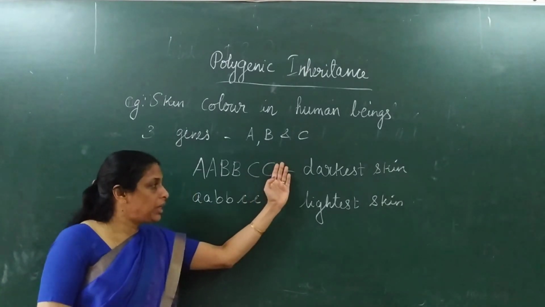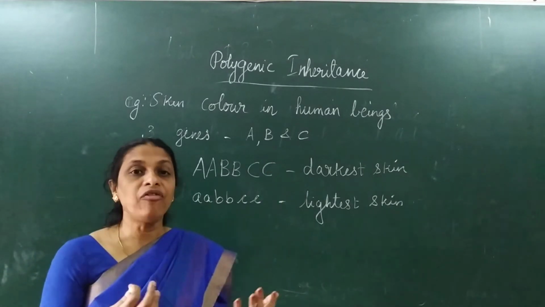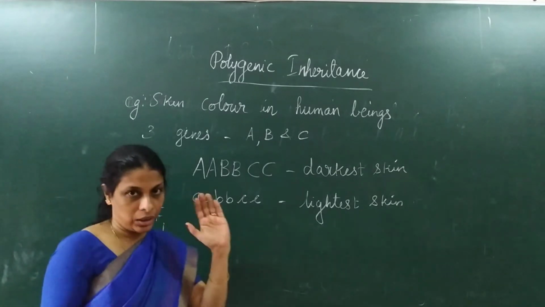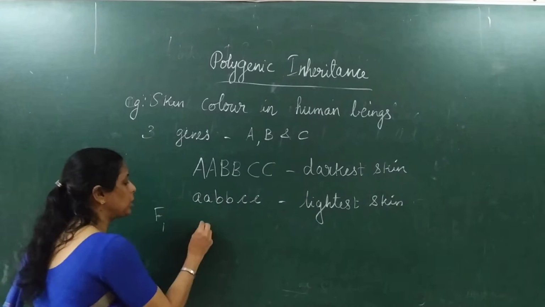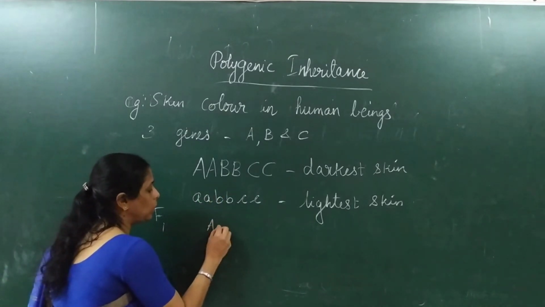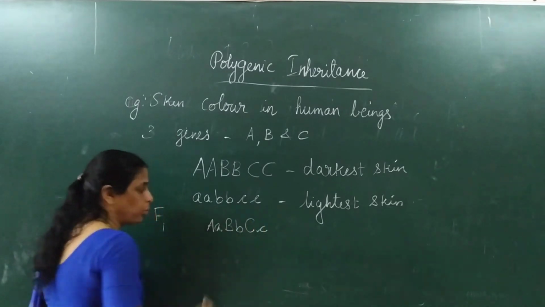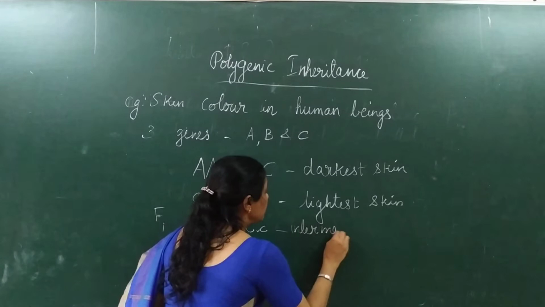Suppose there is a cross between these two, a darker skin and a lighter skin. The F1 generation will have an intermediate genotype. So what will be the intermediate genotype of this cross? It will be capital A small a, capital B small b, capital C small c. This person will be having intermediate skin color.